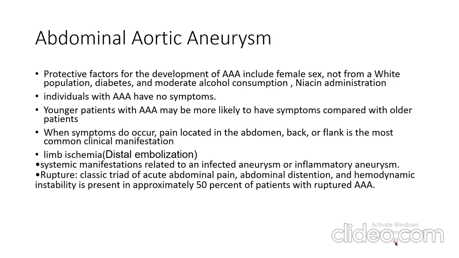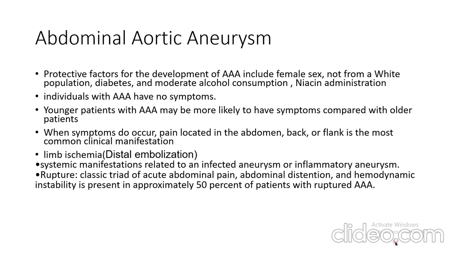Other protective factors include if the person is not from a white population, and diabetes, as diabetes increases the extracellular matrix in the aorta, preventing aneurysm development. Moderate alcohol consumption is also a protective factor because alcohol increases the HDL, which decreases the risk of atherosclerosis formation and thus prevents abdominal aortic aneurysm development. Niacin is also a protective factor because it is an antioxidant and it decreases the inflammation.